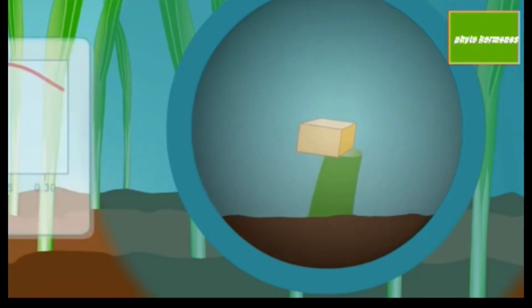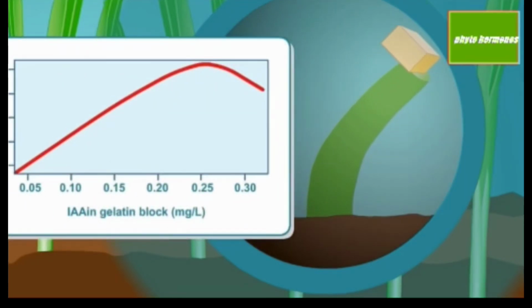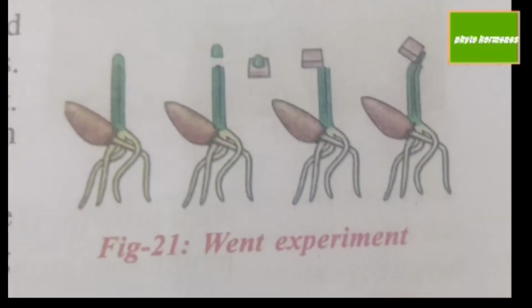They were kept in the dark during the experiment. Within 1 hour, he observed distinct bending away from the side on which the agar block was placed. The part of the coleoptile tip which was away from the agar block did not show any bending.